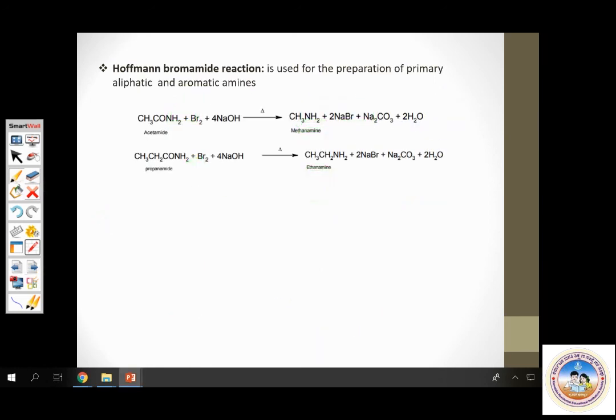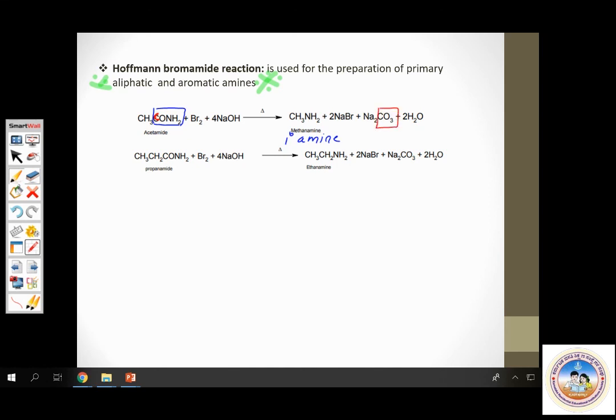Another very important name reaction, Hoffmann bromamide degradation. Very, very important. So what happens here? An amide reacts with halogen in presence of a base to give a primary amine. Only primary amines are obtained here. Now, please observe, one carbon atom is removed. It comes out as carbonate.